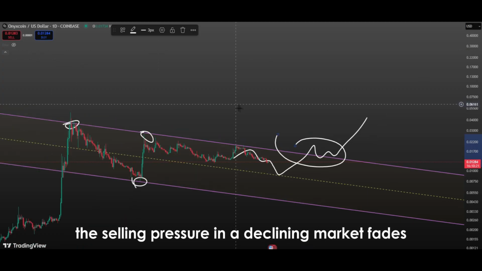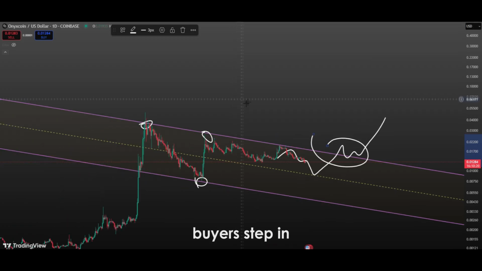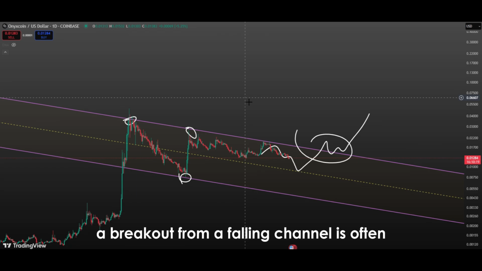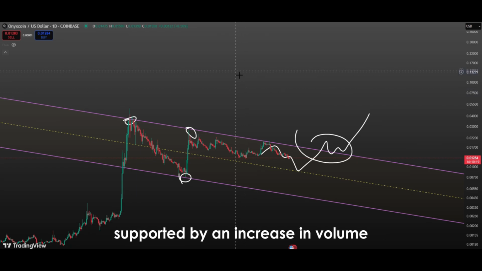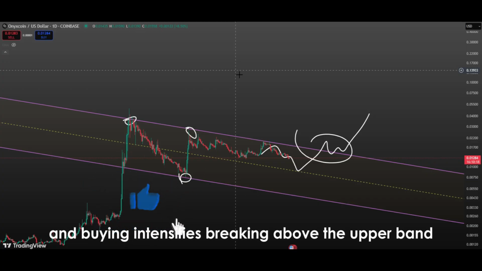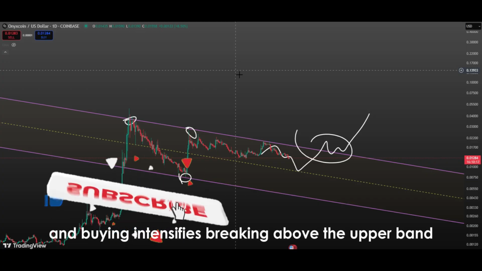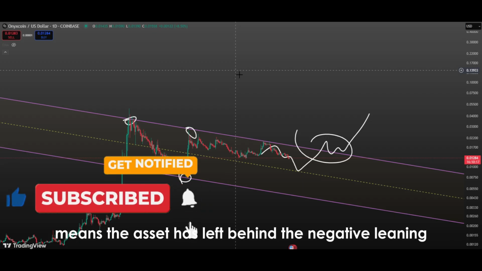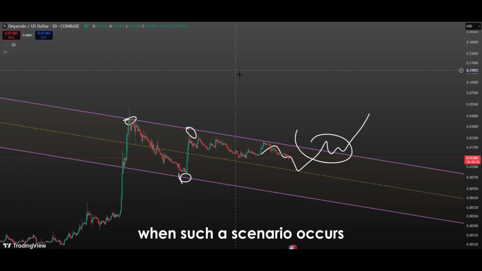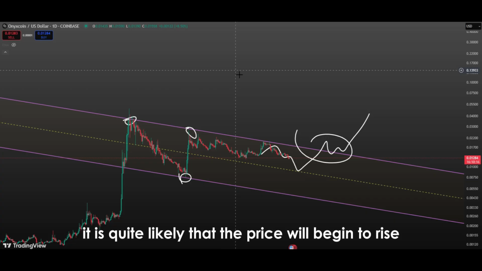Because at some point the selling pressure in a declining market fades, buyers step in, and the price starts to gain upward momentum. A breakout from a falling channel is often supported by an increase in volume. This shows that investors now consider the asset to be undervalued and buying intensifies. Breaking above the upper band means the asset has left behind the negative leaning structure it was stuck in for a long time. When such a scenario occurs, it is quite likely that the price will begin to rise,